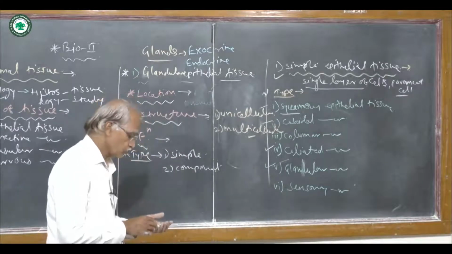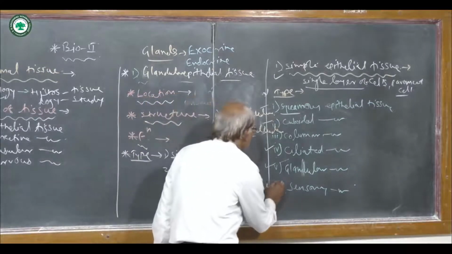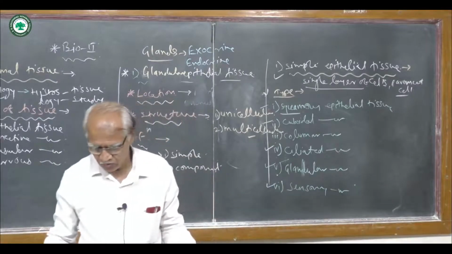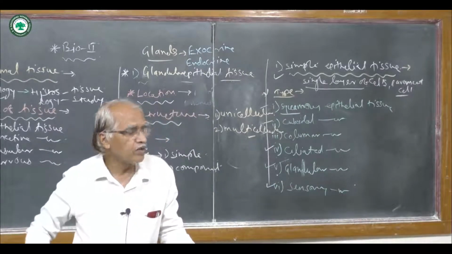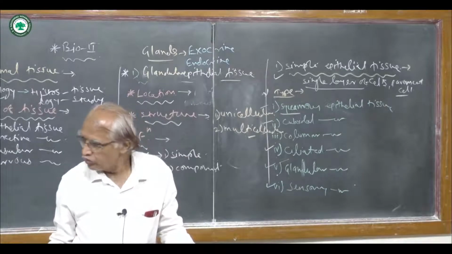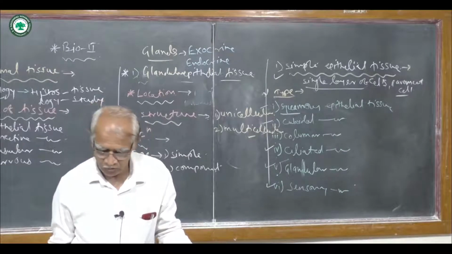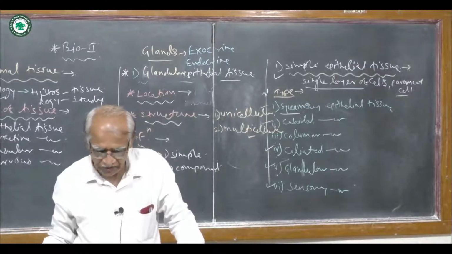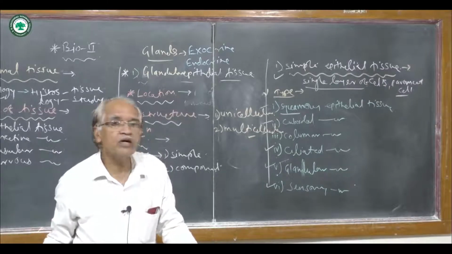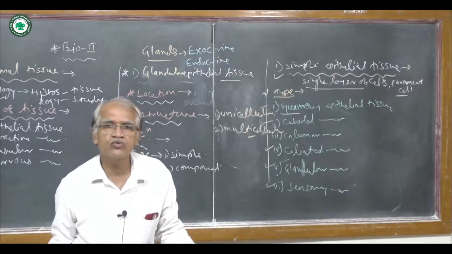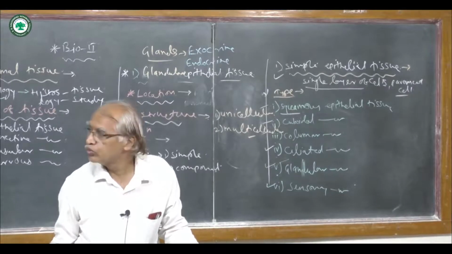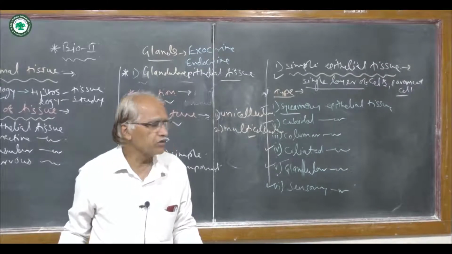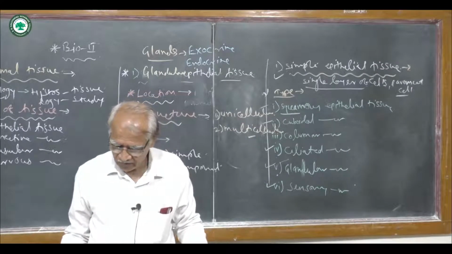The next tissue is sensory tissue. Sensory tissue is nothing but a modified tissue. It may be made up of columnar or elongated cells. They have sensory hairs or outgrowths which are responsible for receiving stimuli, external or internal.